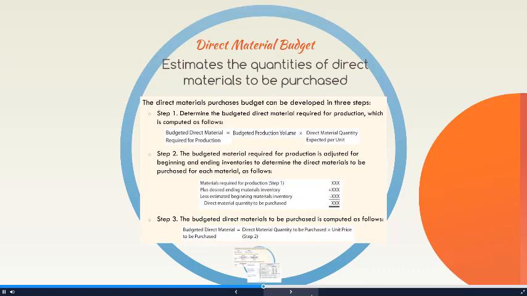Now that we know how much we have to purchase, let's look at how much it's going to cost us. In step 3 of this budget, we take our direct materials to be purchased and multiply it by our unit price. This will show us how much cost we expect to have for these direct materials.